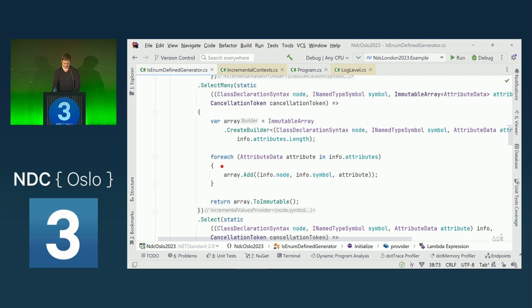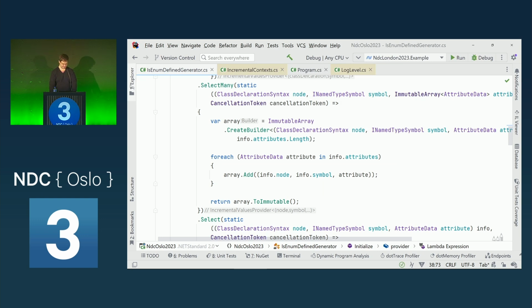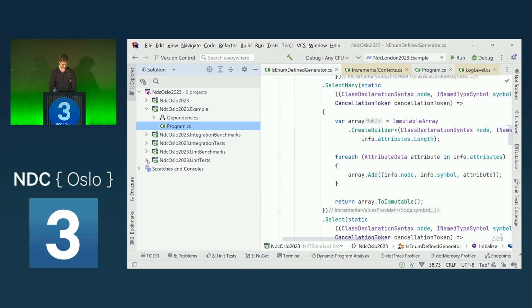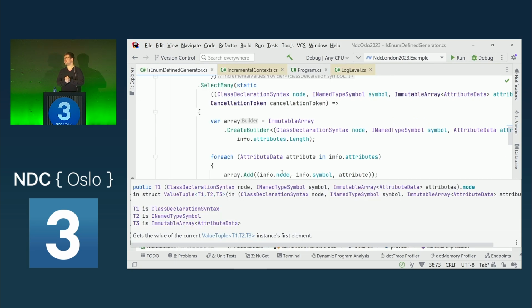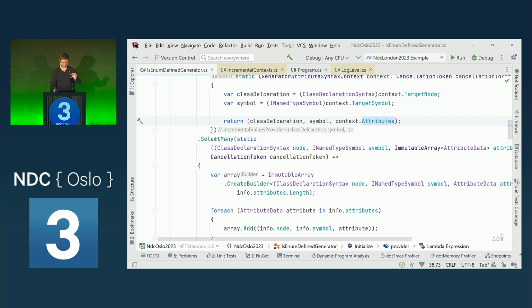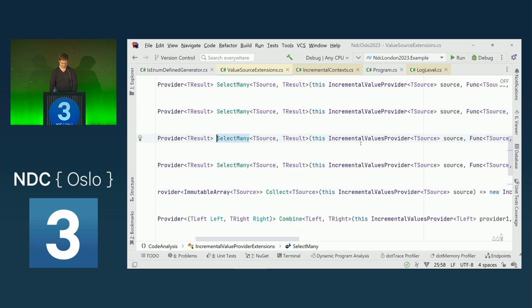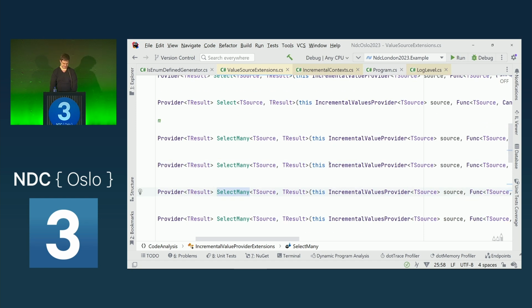So what I'm basically doing here is, because we could have multiple attributes on a class, I think I had this example in the unit tests. So we extract all of them in a SelectMany. This is very similar to LINQ, but it's actually not LINQ. So on the syntax providers that we have, the pipeline that we built, we have transformations.